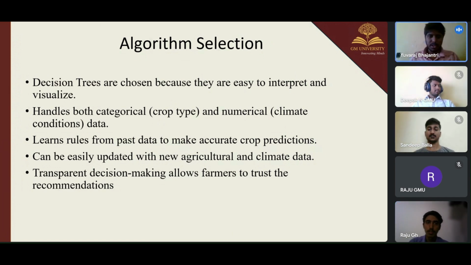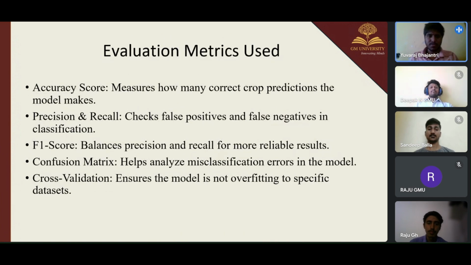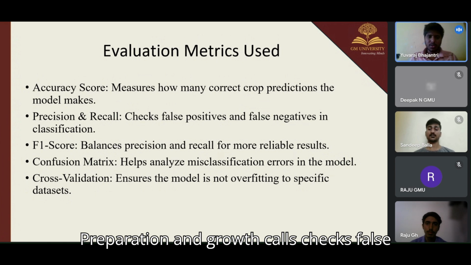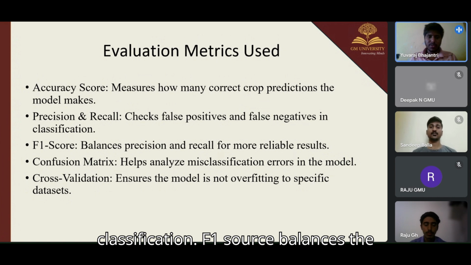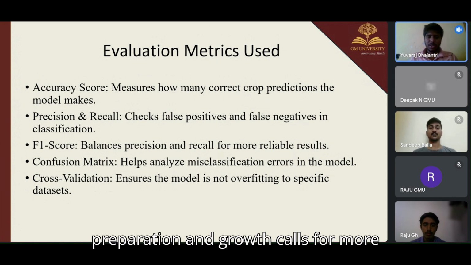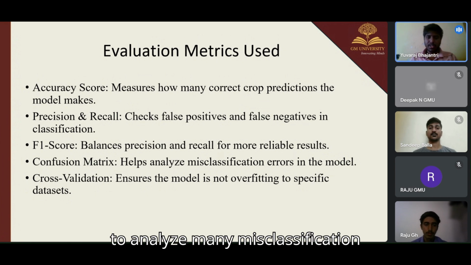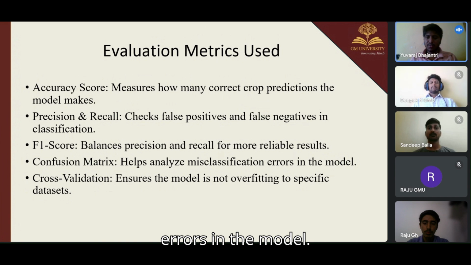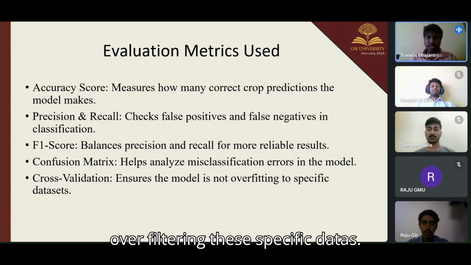Myself, Yuvraj Vijay. My topic is evaluation metrics used. Accuracy score measures how many correct crop predictions the model makes. Precision and recall check false positives and false negatives in the classification. F1 score balances the precision and recall for more reliable results. Confusion matrix helps to analyze the misclassification errors in the model. Cross validation ensures the model is not overfitting the specific data.